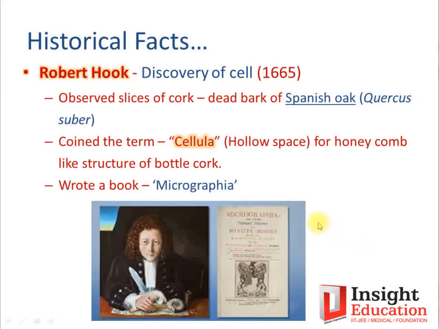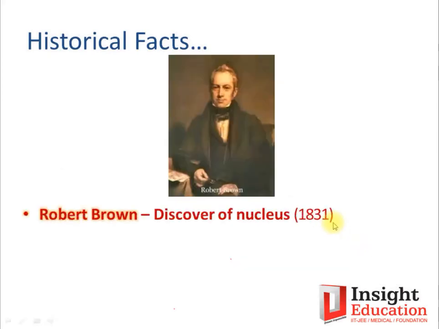Okay, fine. Let's move to another historical fact, the second one, that is Robert Brown. This also is very important to note. The discovery of the nucleus was done by Robert Brown, and that was in 1831. Once the free, living cell was discovered, then the discovery of the nucleus was possible.